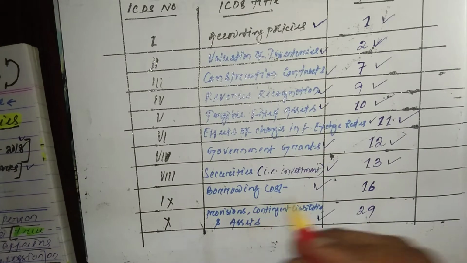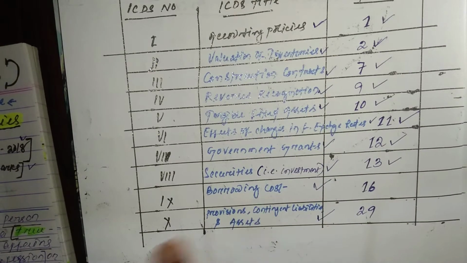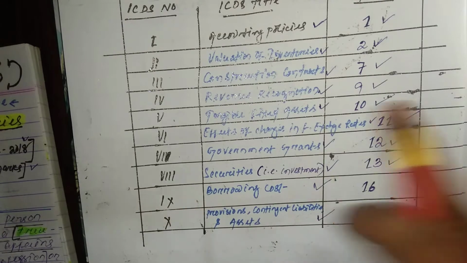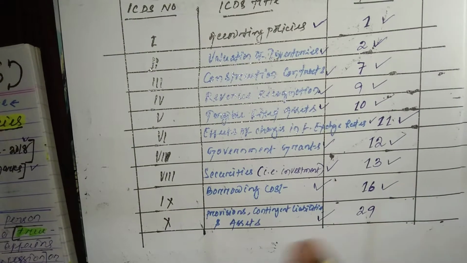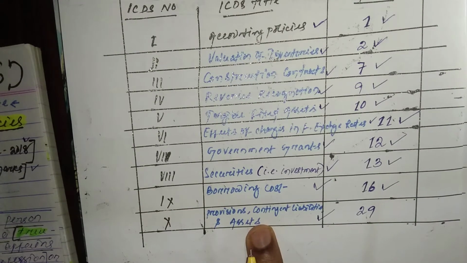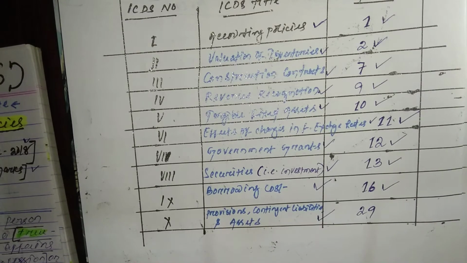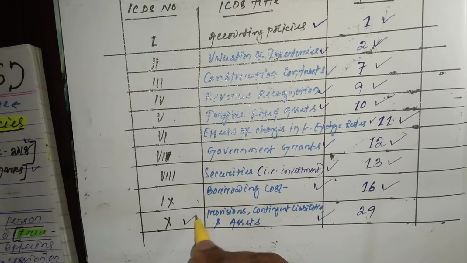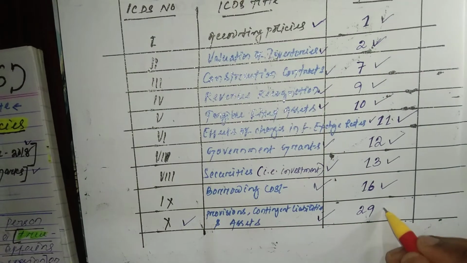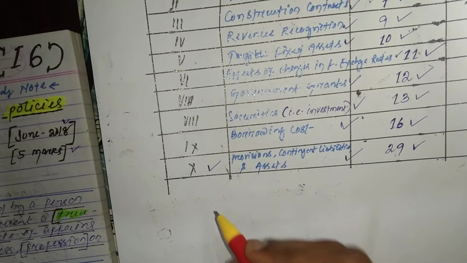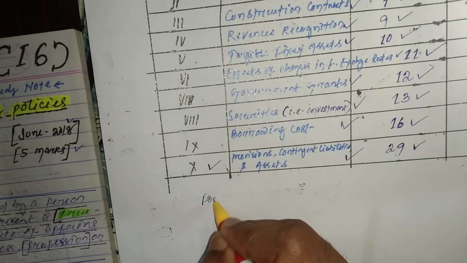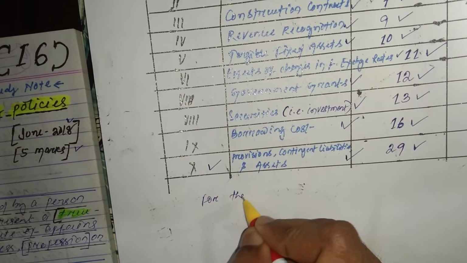Likewise, for borrowing costs, ICDS will be IX and the accounting standard will be 16. Then for provisions, contingent liabilities and assets, ICDS X will be followed, but the accounting standard will be 29.